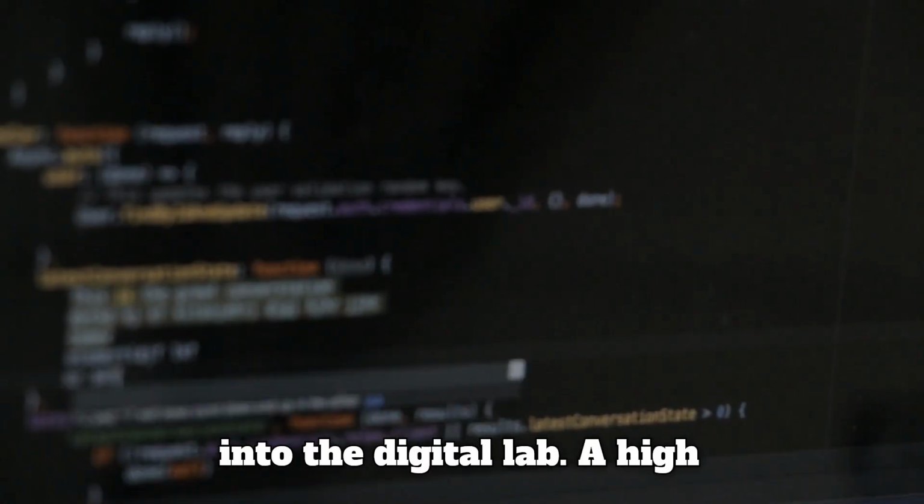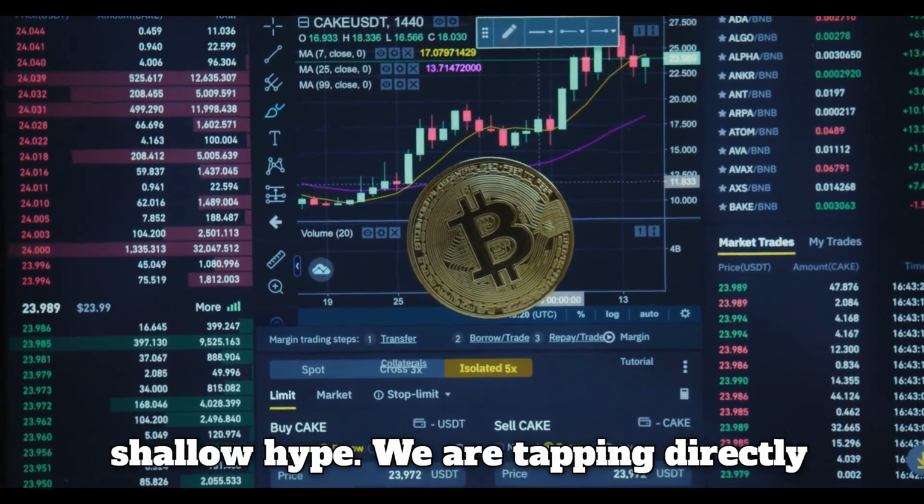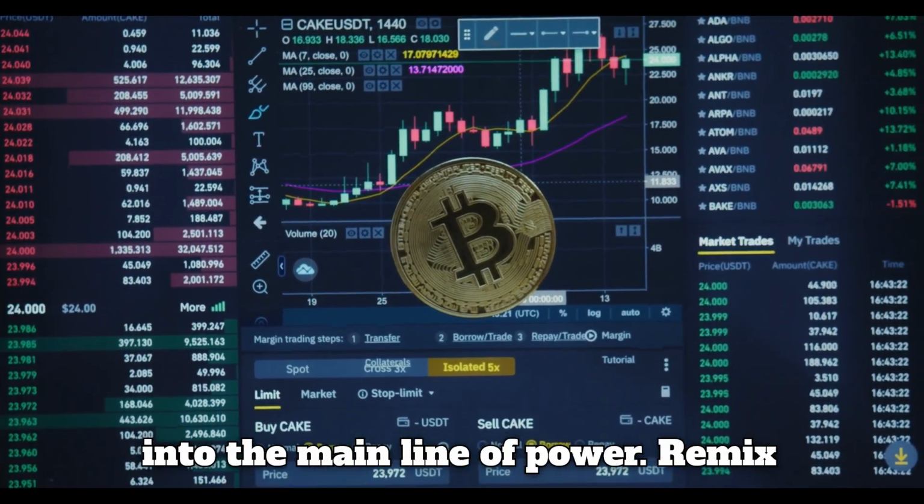We are plunging into the digital lab, the high-pressure environment where elite assets are synthesized from pure logic. Ignore the get-rich-quick noise and the shallow hype. We are tapping directly into the main line of power.